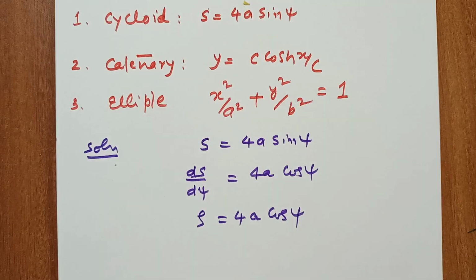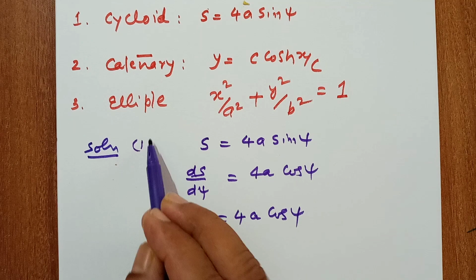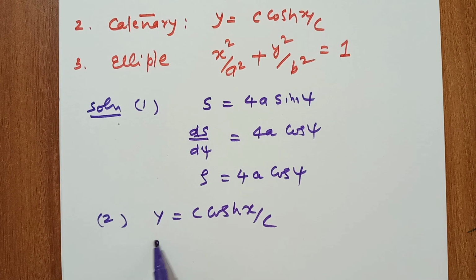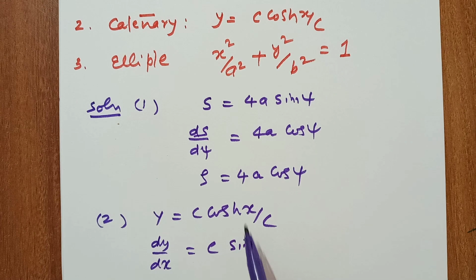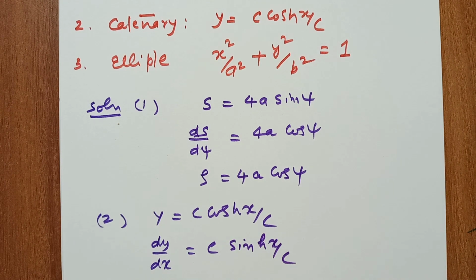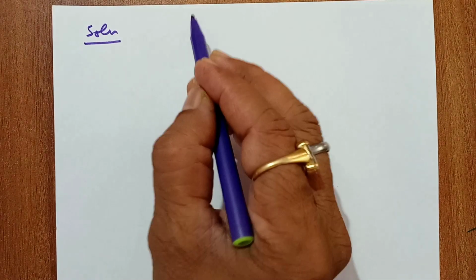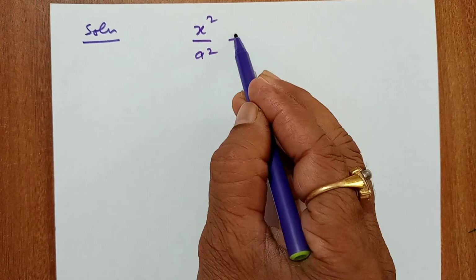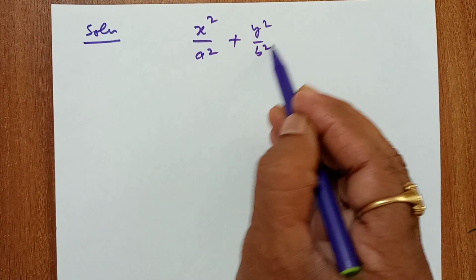Now given y is equal to c cos hyperbolic x upon c, so dy by dx is c times the differentiation of cos hyperbolic x upon c, which is sin hyperbolic x upon c. Now the given equation of the ellipse is x square upon a square plus y square upon b square equal to 1.